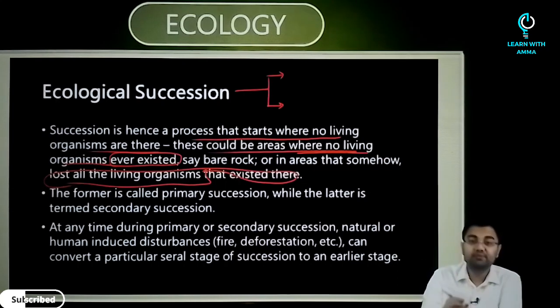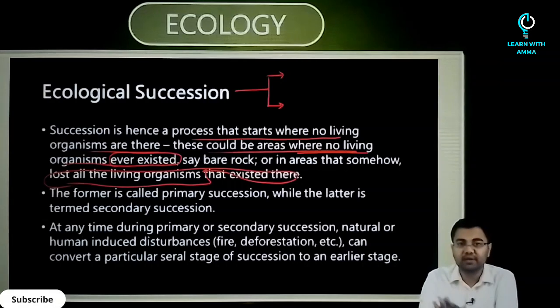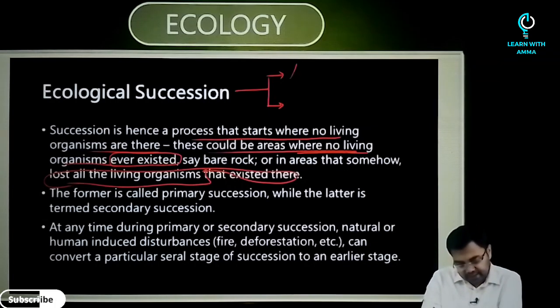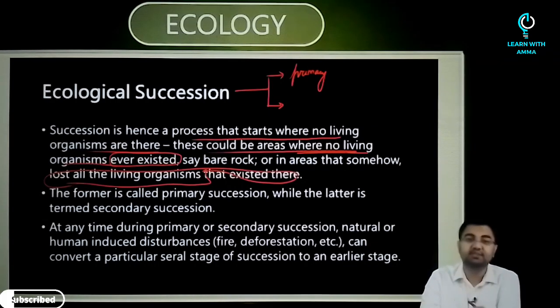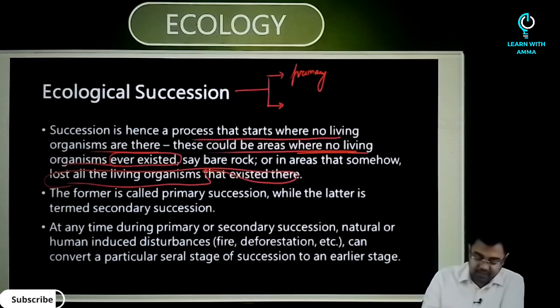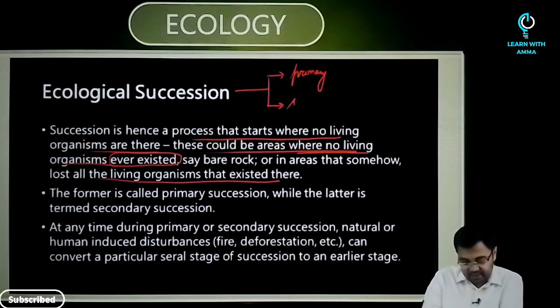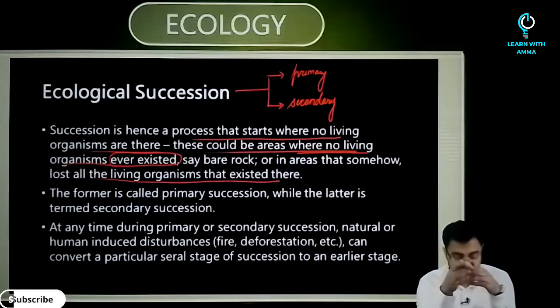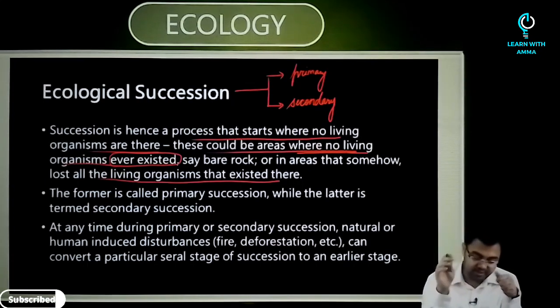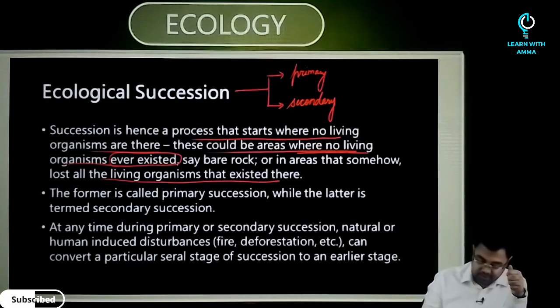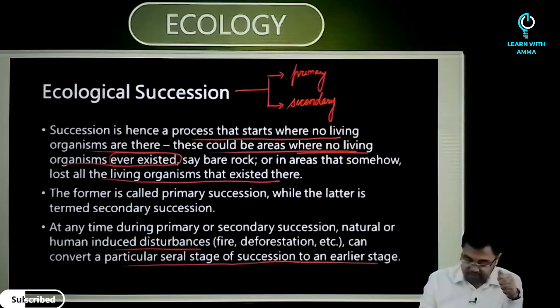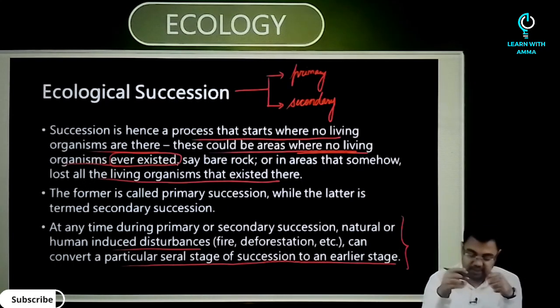If it is starting very fresh, where no organism ever existed, you would call it a primary succession. If it is the second case, where the area has lost all the organisms that existed there, you would call it a secondary succession. This is the difference between primary and secondary succession. At any time during primary or secondary succession, natural or human induced disturbances can convert a particular seral stage of succession into an earlier stage.